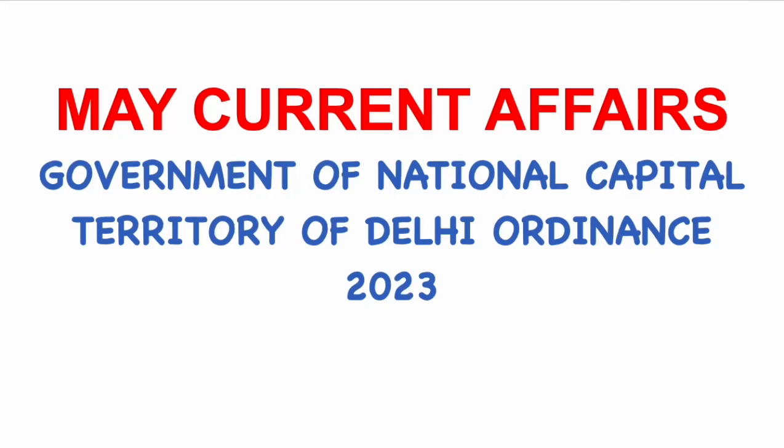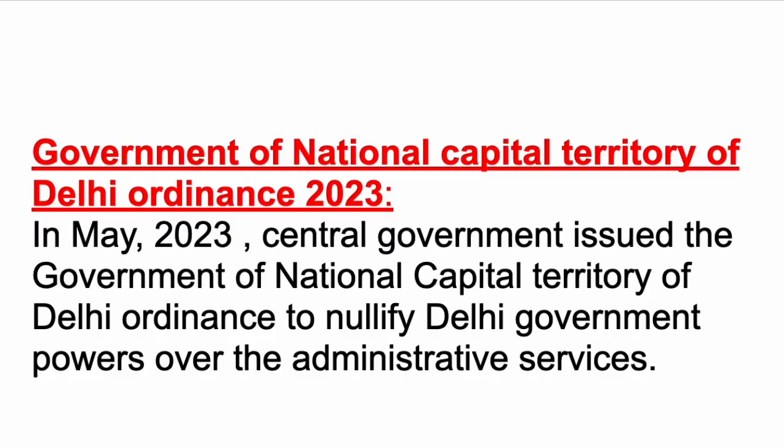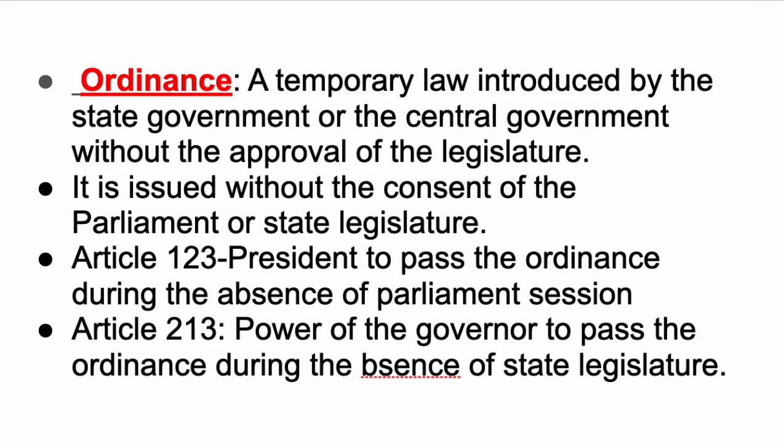So in this video, let's start the first topic, Government of National Capital Territory of Delhi Ordinance 2023. Recently, in May 2023, the central government issued the Government of National Capital Territory of Delhi Ordinance to nullify Delhi government powers over the administrative services. So now let us know what this ordinance is and why this ordinance was issued. So let's know about this.